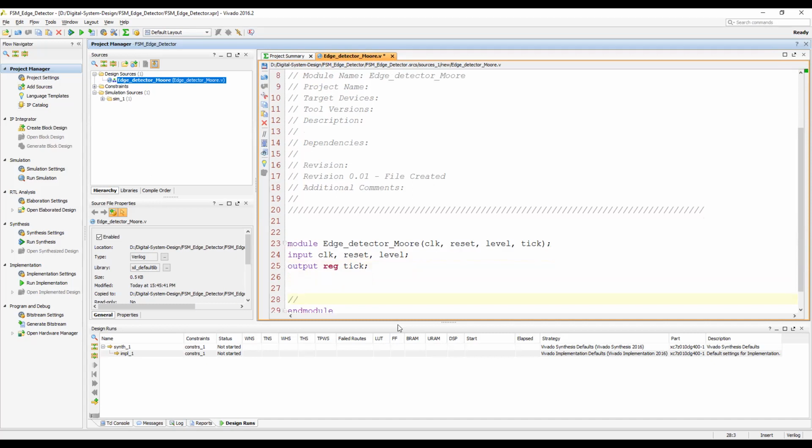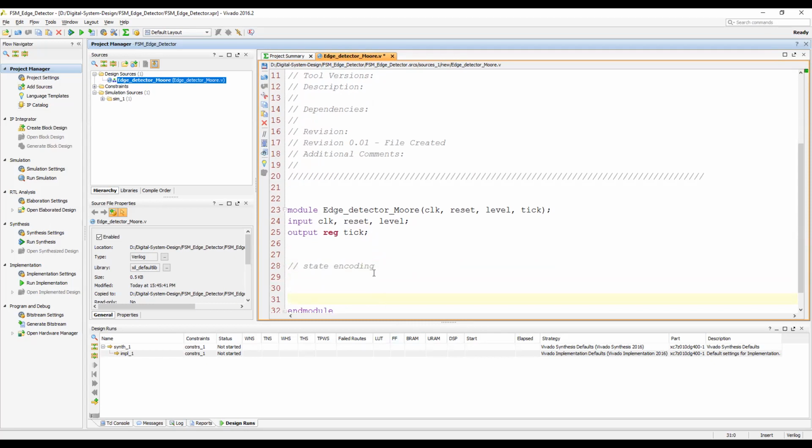The second thing is state encoding. We are using binary encoding. I can use localparam or a simple parameter, it's the same thing, not a big deal. Since there are three states, I need 2 bits with binary encoding, so [1:0].